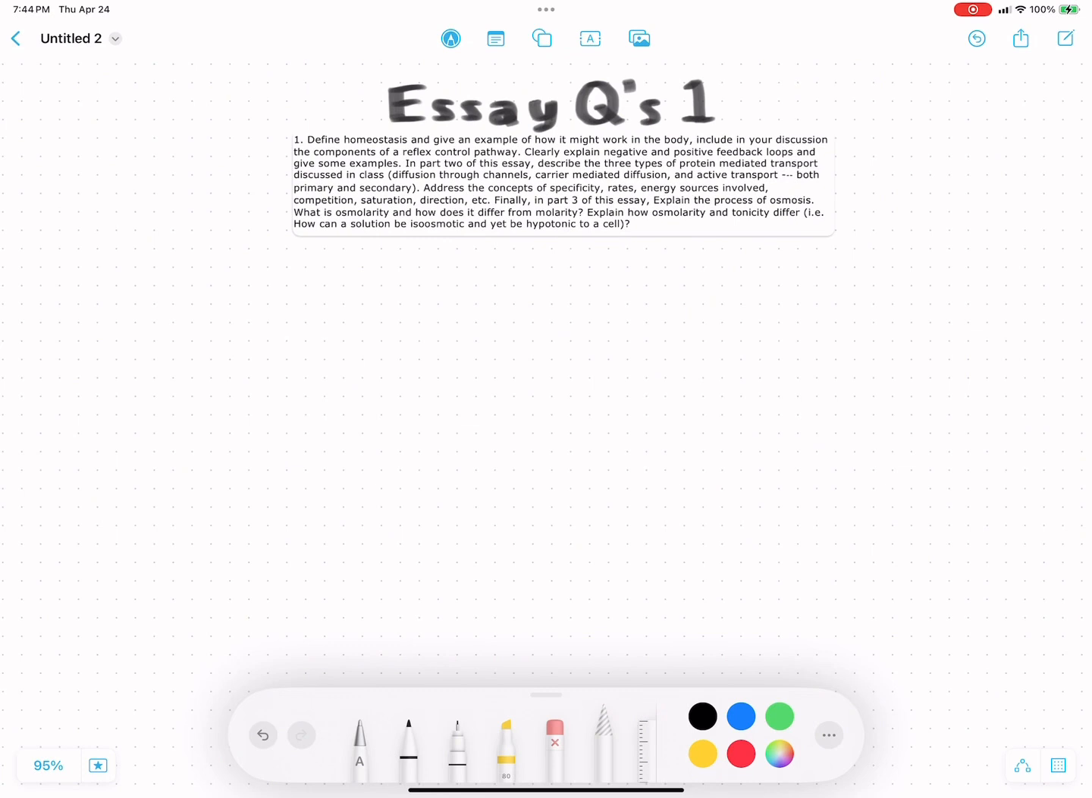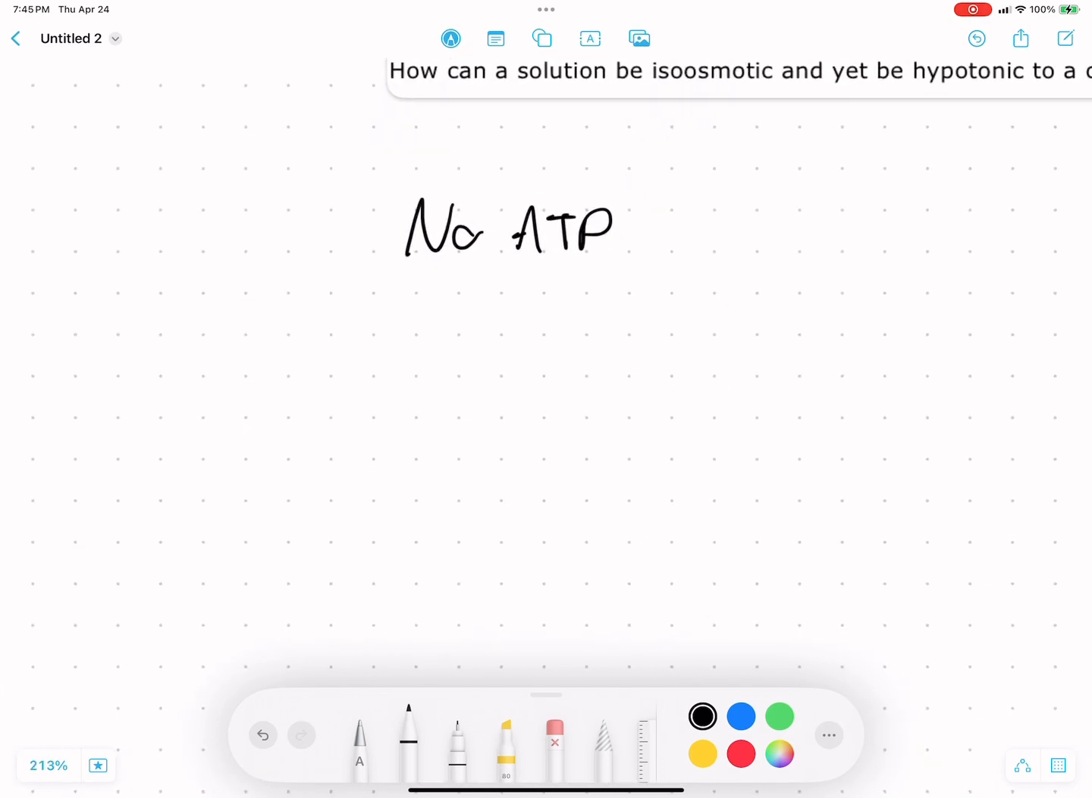All right, looking at question 2 of our essay, we are looking at mediated transport. And so we can break this up into 2 major categories. We have transport that does not require ATP, and that does require ATP. So looking at our no ATP first, the simplest form of this no ATP transport, this is often called passive transport, is we have passive diffusion.